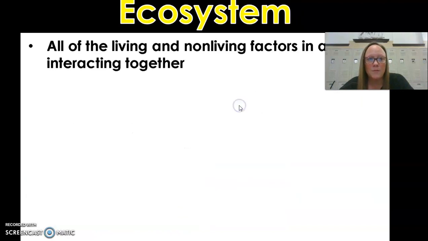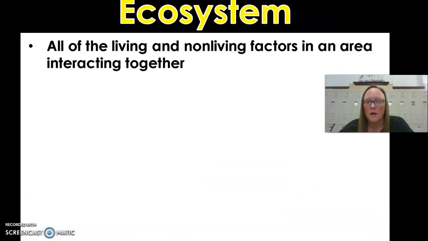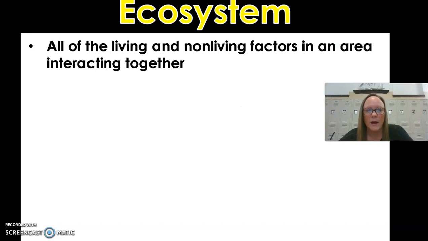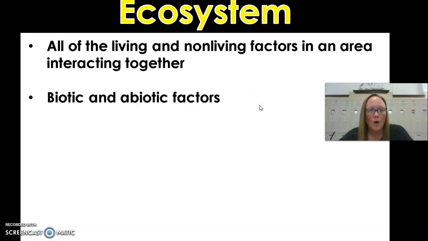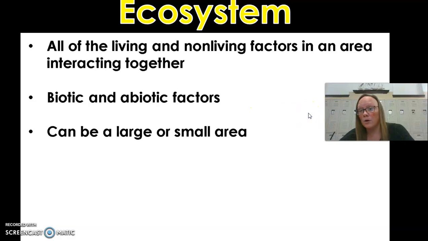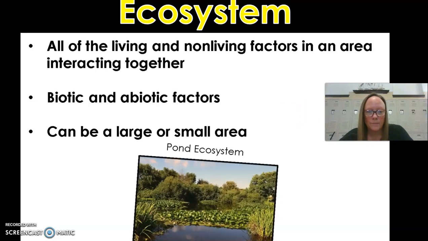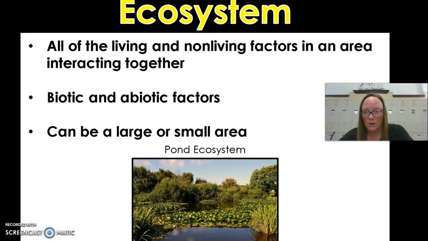An ecosystem is all of the living things and non-living factors in an area interacting together. This is biotic and abiotic factors. It can be a large or a small area, such as the pond ecosystem. We will learn about lots of different types of ecosystems and biomes as well.